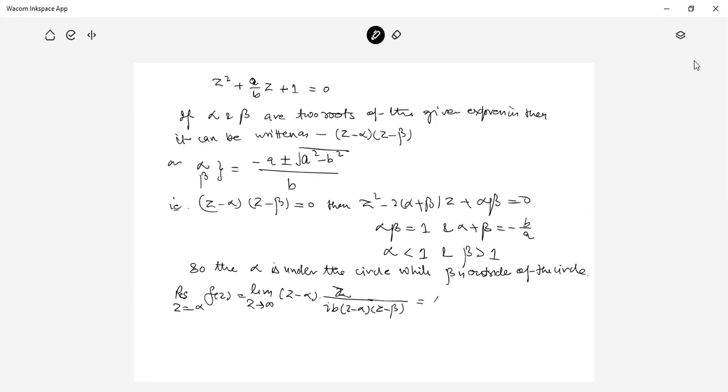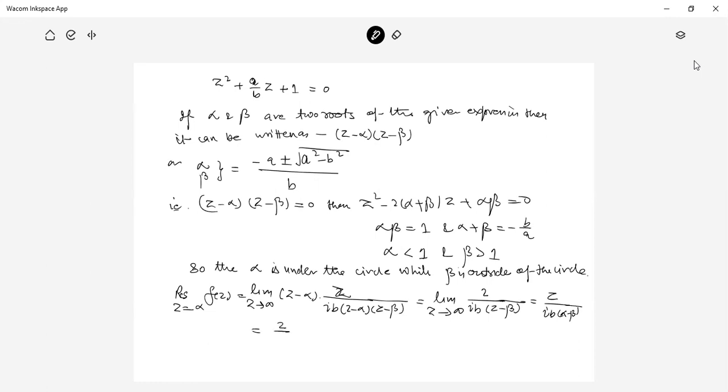This is limit z tends to alpha of 2 upon ib (z minus beta), that is 2 upon ib (alpha minus beta).